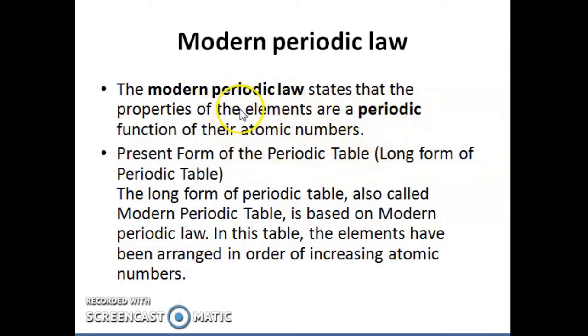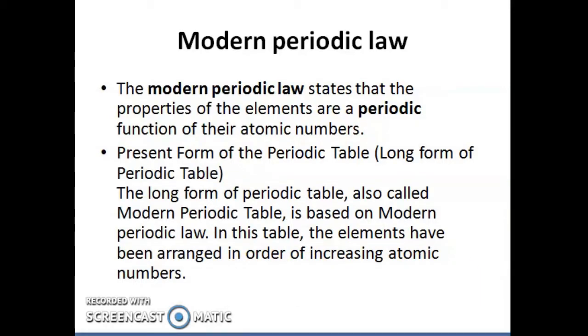At present, we are using the periodic table, also called the long form of periodic table, and that is based on the modern periodic law. In this table, the elements have been arranged in order of increasing atomic numbers.